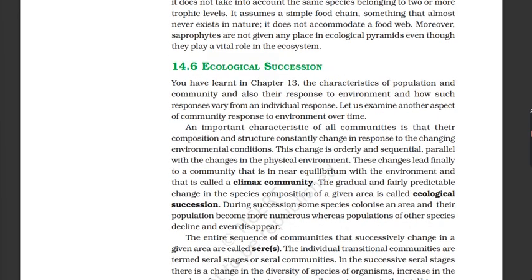You have learned in Chapter 13 the characteristics of population and community and also response to environment and how such responses vary from an individual response. Let us examine another aspect of community response to environment over time.